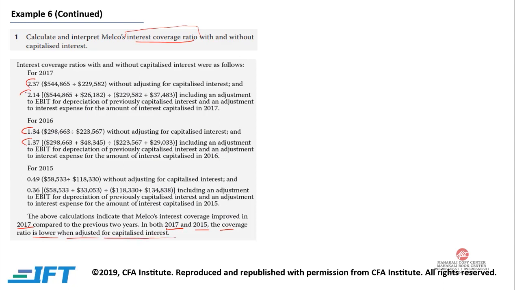When we adjust it and expense our interest, then the ratio actually goes down. Over here, it went down from 0.49 to 0.36. Over here, it went down from 2.37 to 2.14. It is only in 2016 that it actually goes up, it improves.